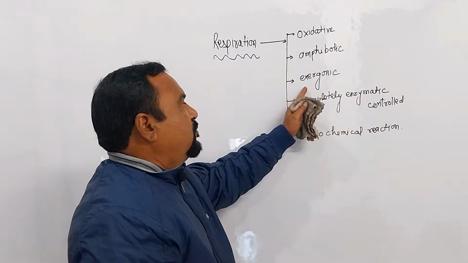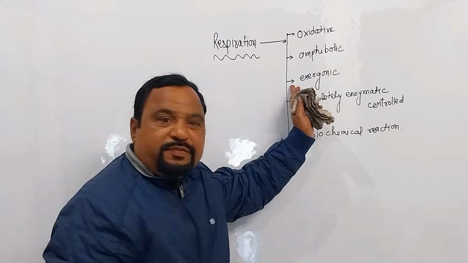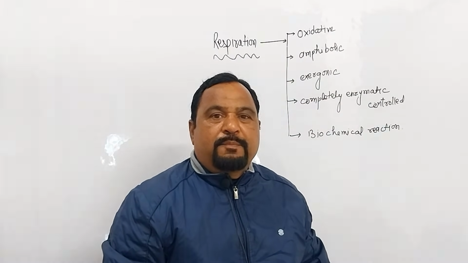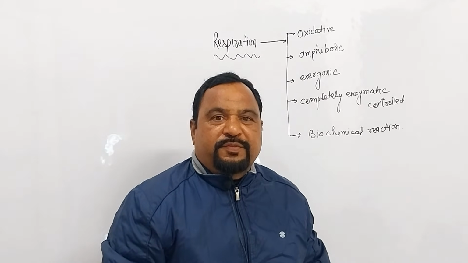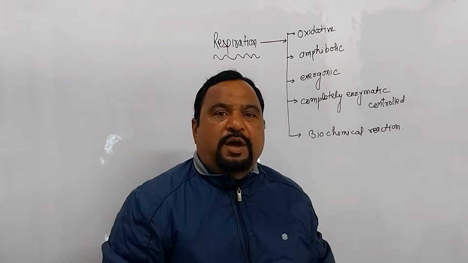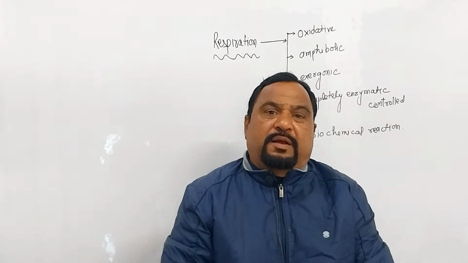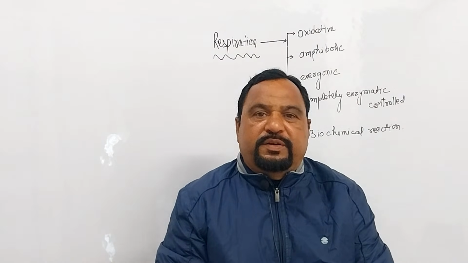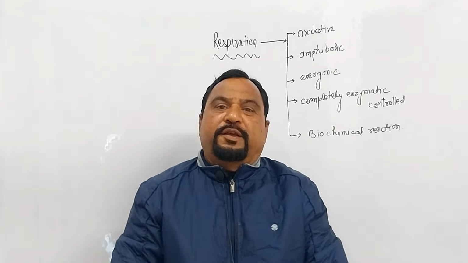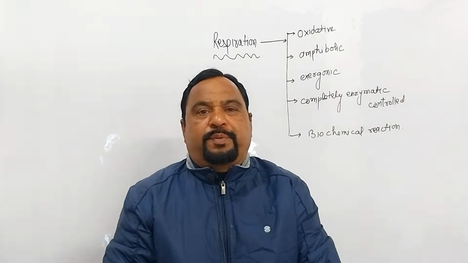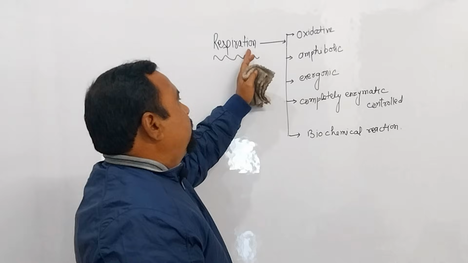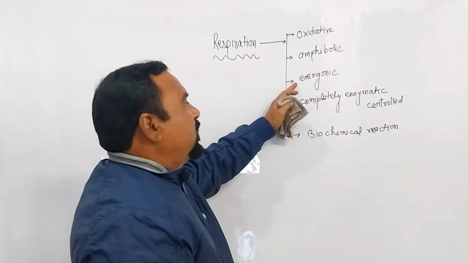Third point, exergonic. Respiration is an exergonic process. What is the meaning of this? If energy is released from any reaction or process, that is known as exergonic, or you can say exothermic. If a chemical reaction occurs inside our body, it is known as a biochemical reaction, and if energy is produced from a biochemical reaction, it is known as exergonic. Respiration produces energy, so it is known as exergonic.